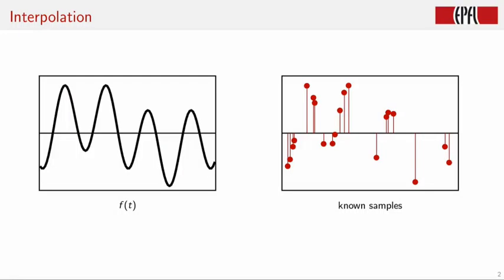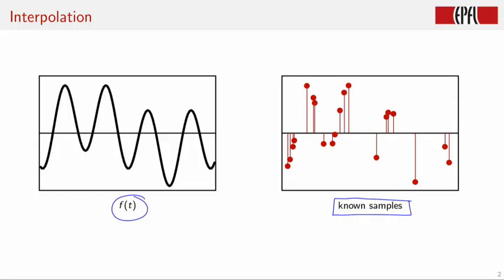Let us first consider the following simpler one-dimensional problem. Suppose that you are interested in a continuous time function, f of t, that is only known through some discrete set of measurements, the known samples here on the right side. In addition, these measurements might not be uniformly sampled, that is, they do not lie on a regular grid.